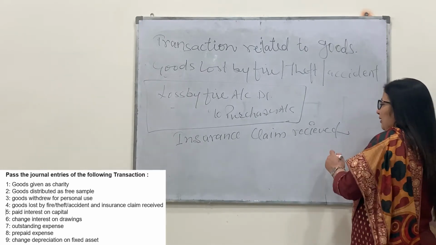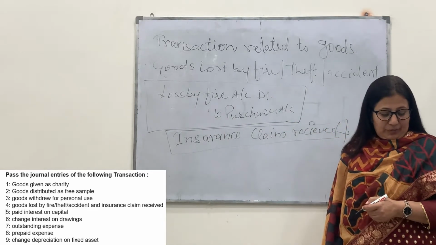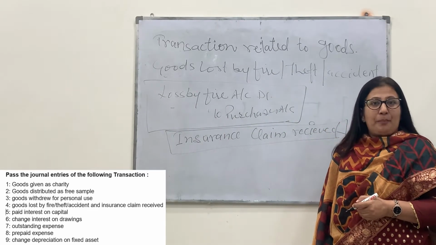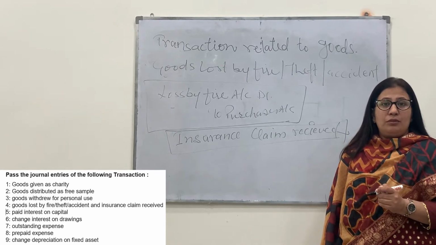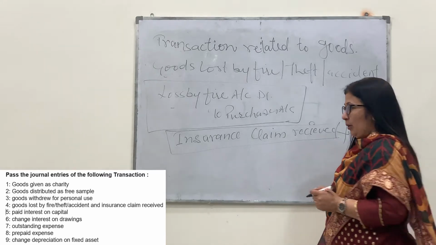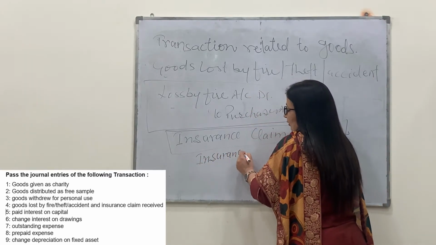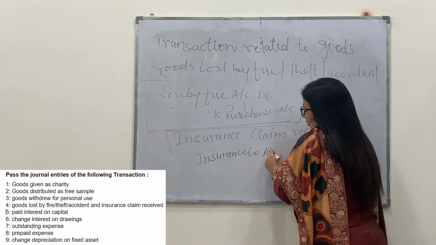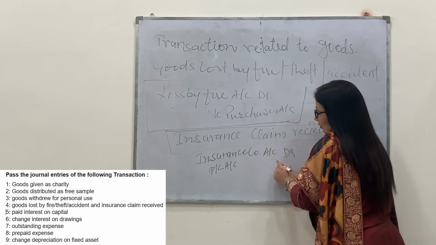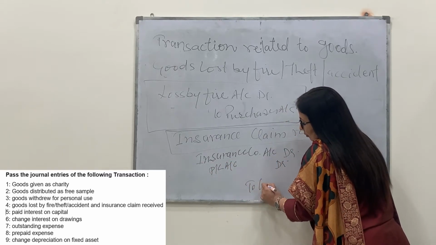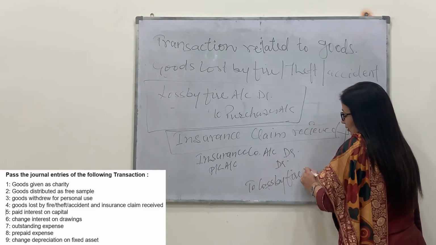If the insurance claim is received by the business, in that case the entry will become insurance company account debit, profit and loss account debit to loss by fire account.